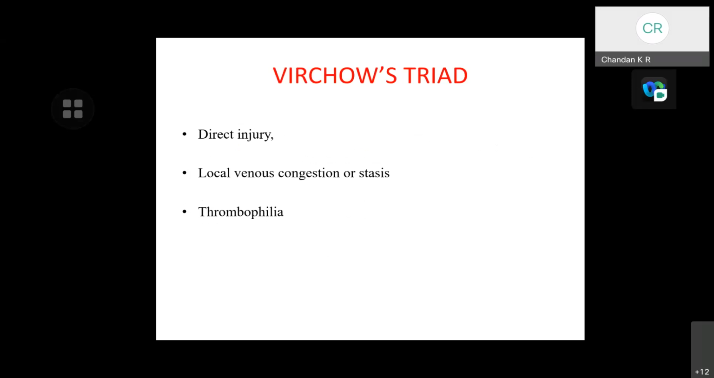Risk factors: several conditions are associated with mesenteric vein thrombosis. These can be divided into 3 main categories: direct injury, local venous congestion or stasis, and thrombophilia. That is the classical triad identified by Virchow: vessel wall, flow, and blood abnormalities.